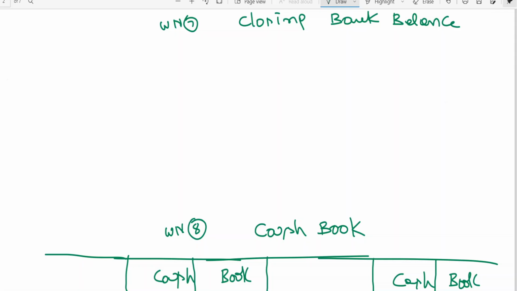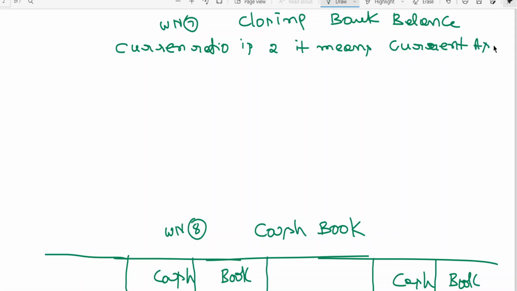So what I need to do is, the current ratio is 2, which means current assets are 2 times of current liabilities.